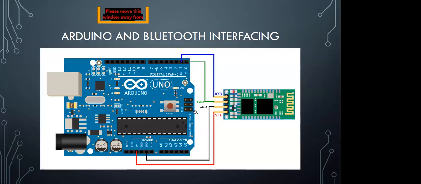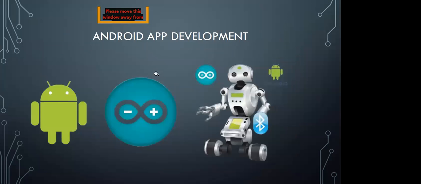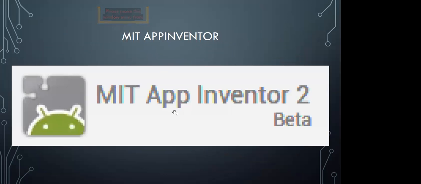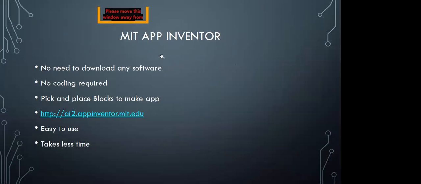If we have to design our mobile app for this Bluetooth module, we can also customize it. This one is the advanced mode. Over there we can design an Android app using MIT App Inventor. You can use MIT App Inventor for designing an app for your mobile phone, and you can design a customized app with its help.